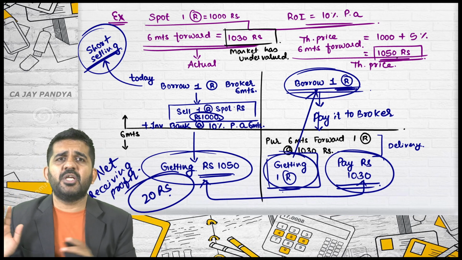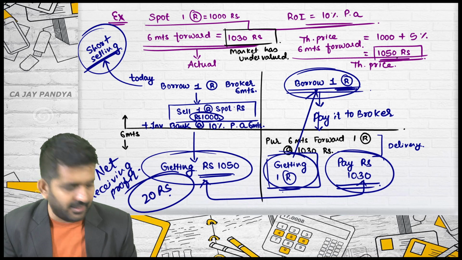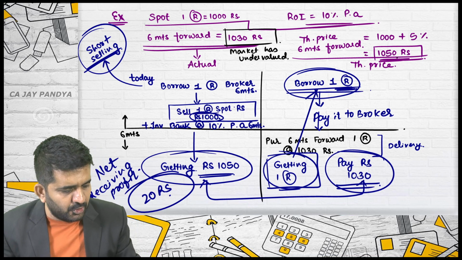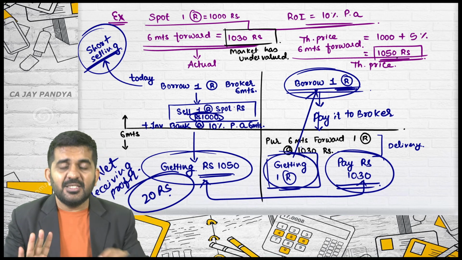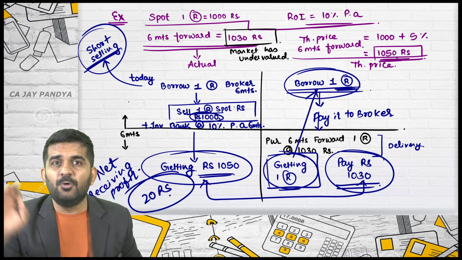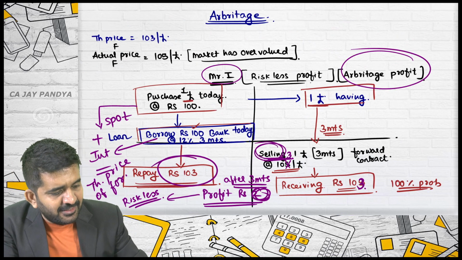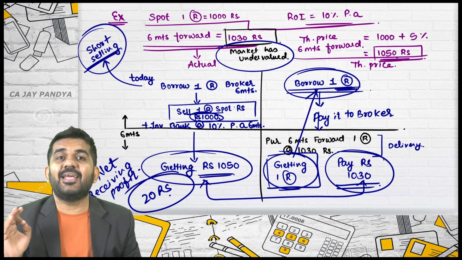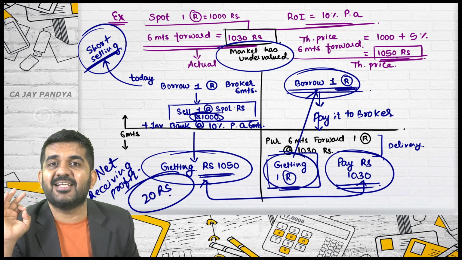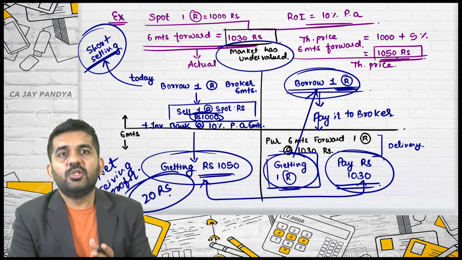Is it all? See, what was the intention of the broker? He was bullish. So his intention was not to sell the share. Is it all right? And your intention, as you are selling today you are bearish. In future, you are bullish. That's all right. But this is how the arbitrage process works. And believe me, whenever there is arbitrage process or arbitrage gain, this can be the two processes. Either market has overvalued or market has undervalued. There cannot be a third situation. If market has exactly valued, then there is no question of arbitrage. Is it all right? This is how the forward contract works.